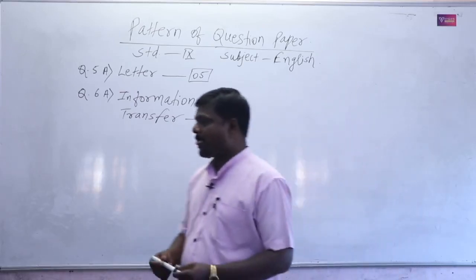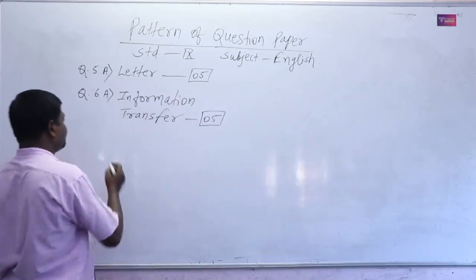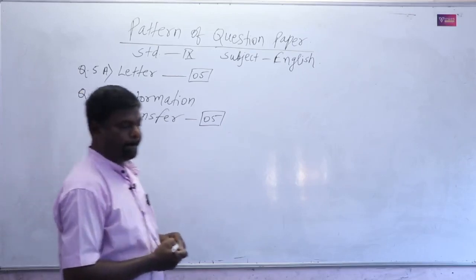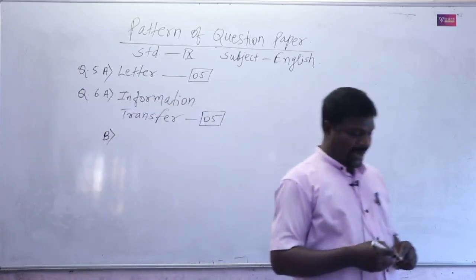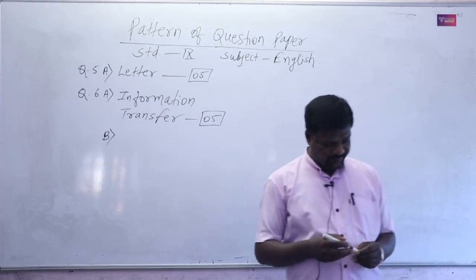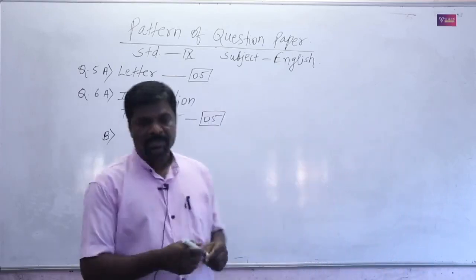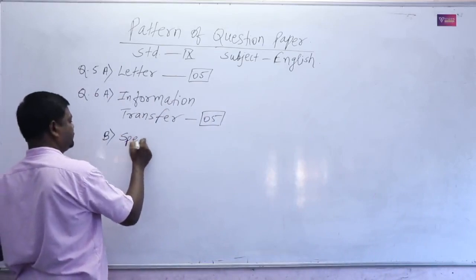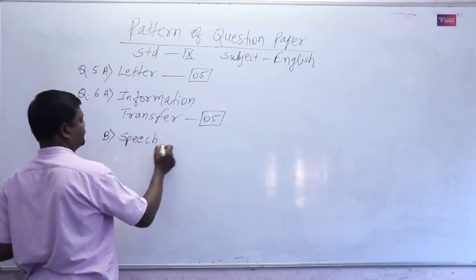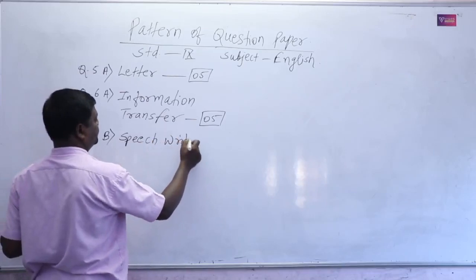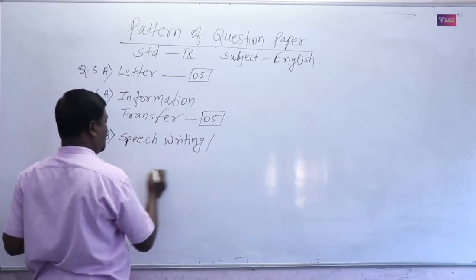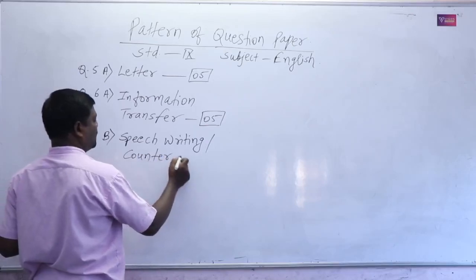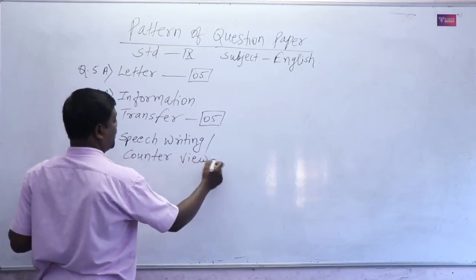Now, there is another question in B. And that question is speech writing or counter view.